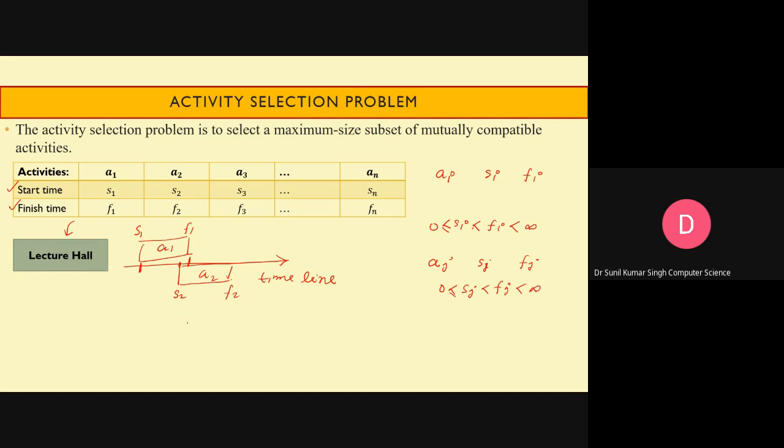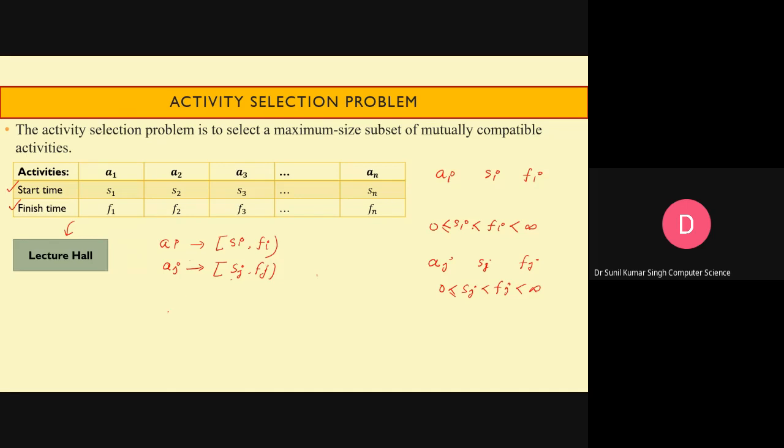If we indicate these activities by their starting and finishing times, AI goes from SI to FI, and here we have an open interval, so that immediately after completing AI we can start another activity, maybe AJ, or A2, A3 and so on. AJ has the boundaries SJ and FJ.